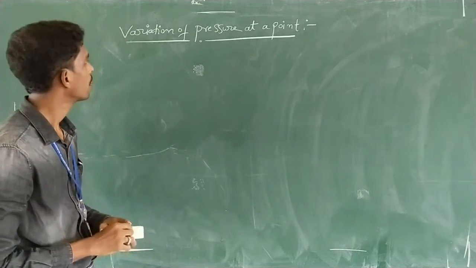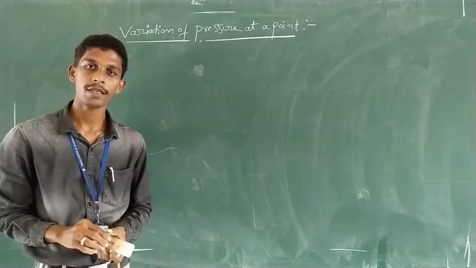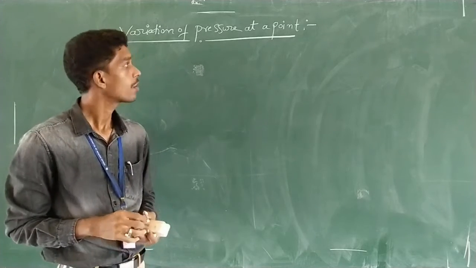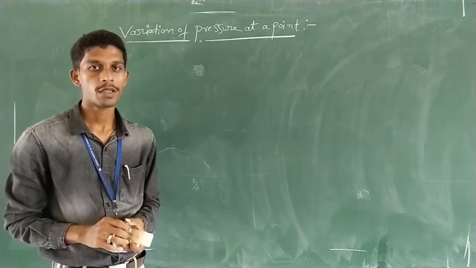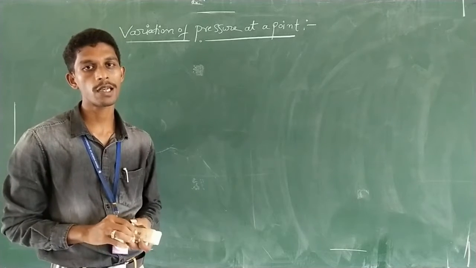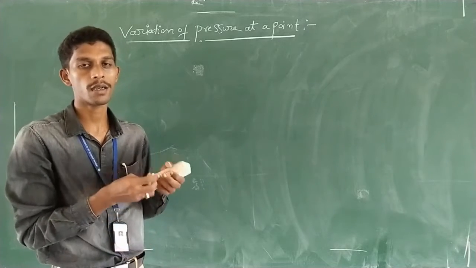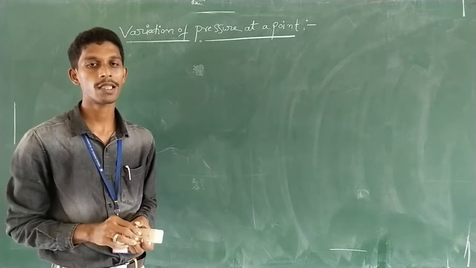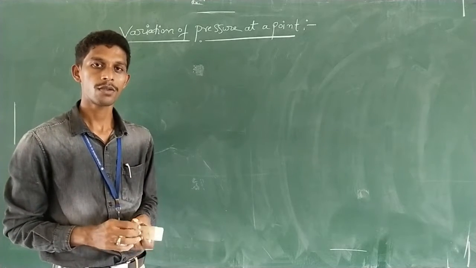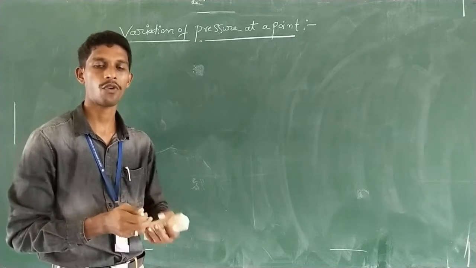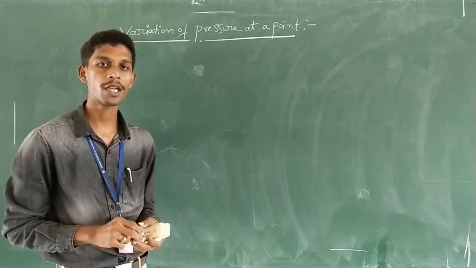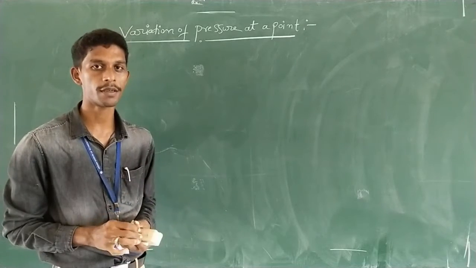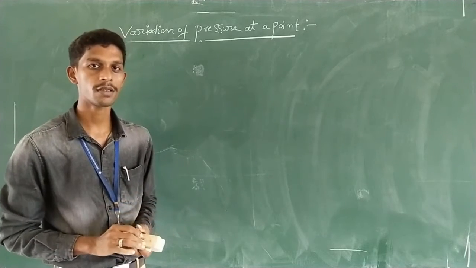So, variation of pressure at a point. We are talking about fluid statics. What about the variation of pressure? From Pascal's law, we have learned that under static condition at any point, the pressure is equal in all directions. Then what about the pressure formula? How to derive the pressure at a point under different conditions?